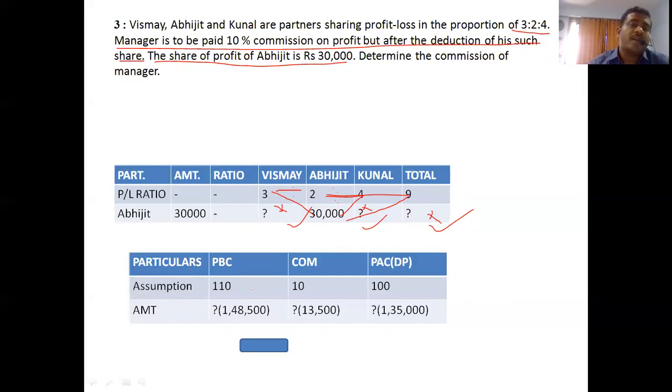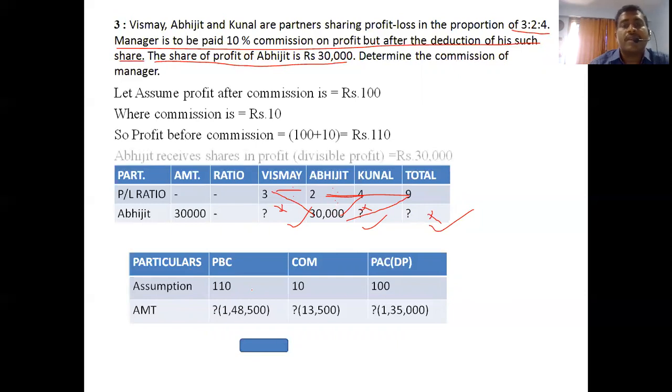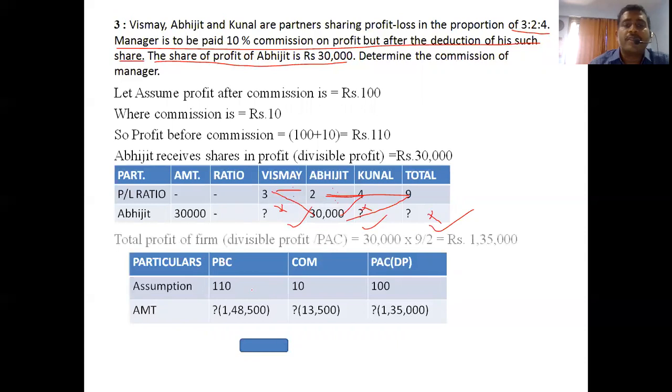Let's see the sum. Again the same thing: let the profit be 100, commission 10. So profit before commission comes to 110. From this we get divisible profit 30,000, and with that 30,000 we get 1,35,000, that is the total.